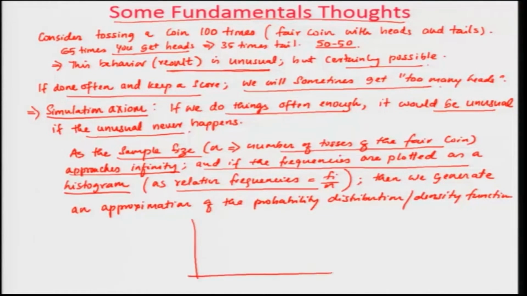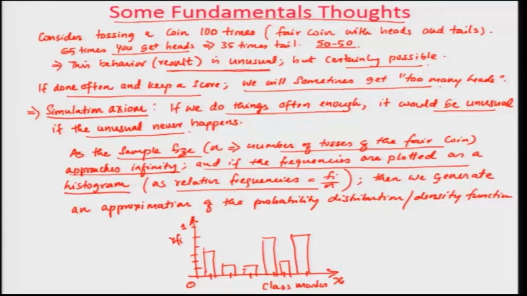Remember, a histogram looks something like this. You have your x axis on which the different class marks are seen, and here you can have your relative frequency, which is the frequency divided by n, and these values will vary from 0 to 1 if you are using relative frequency, and you might see graphs like this. So, this is what we talked about, relative frequency details. This kind of diagram is called a histogram.